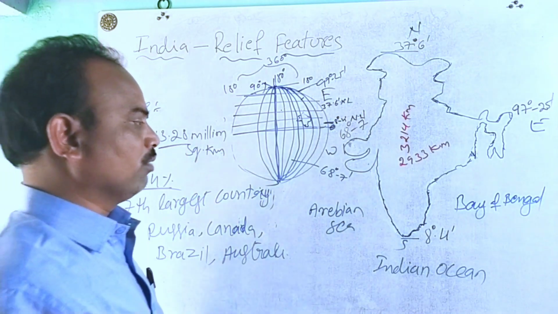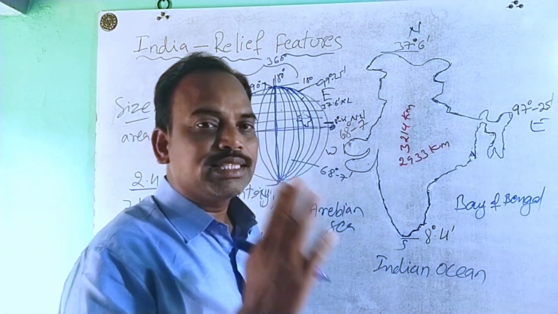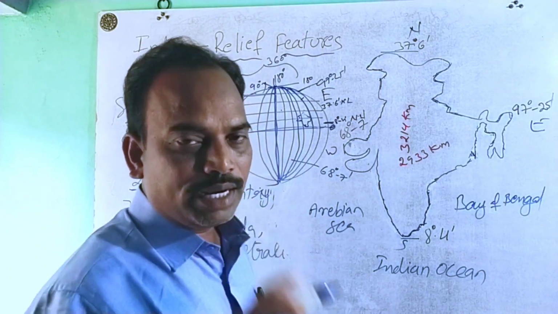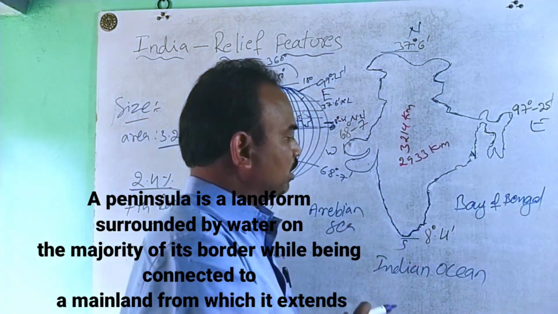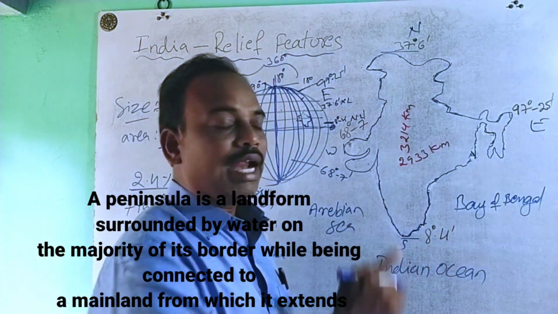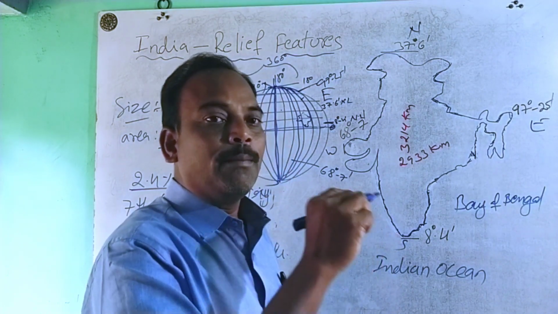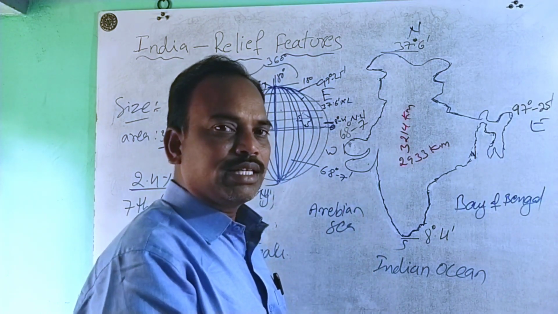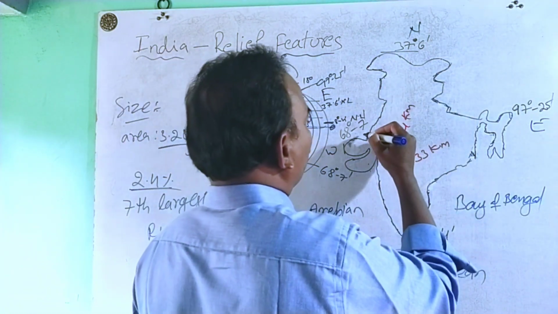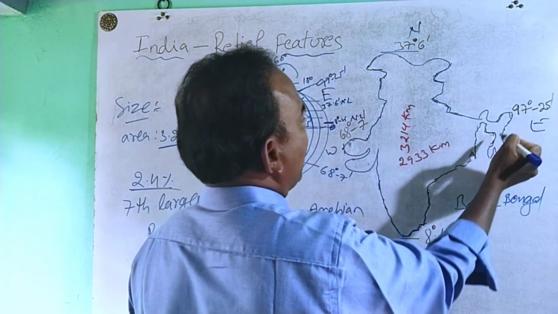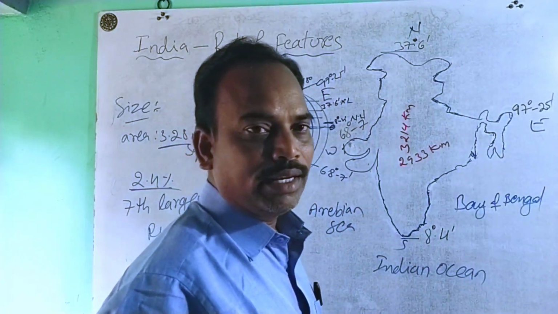Look carefully: a landmass connected to water on three sides is called a peninsula. India is connected to water on three sides and land on one side. That's why India is also considered a peninsula. That means it has a land frontier, and at the same time it has a coastline.